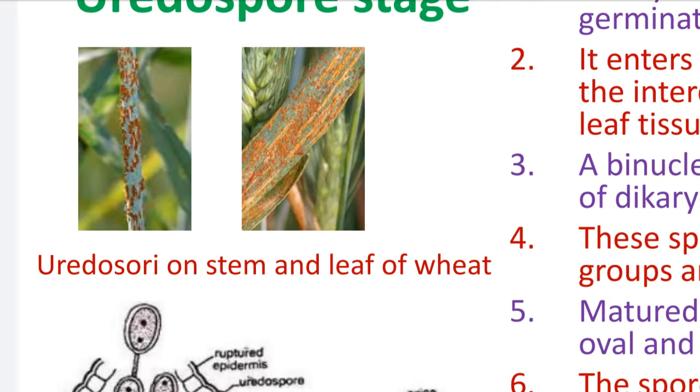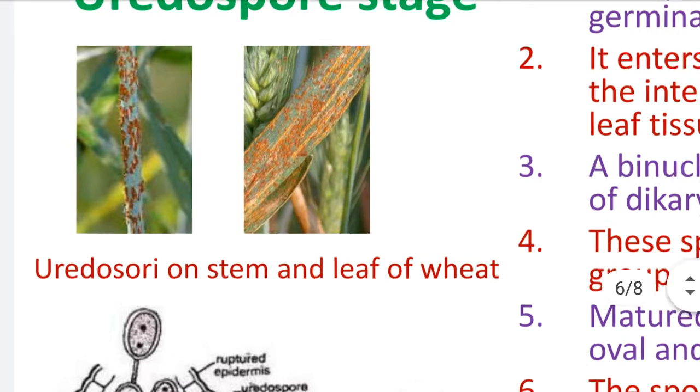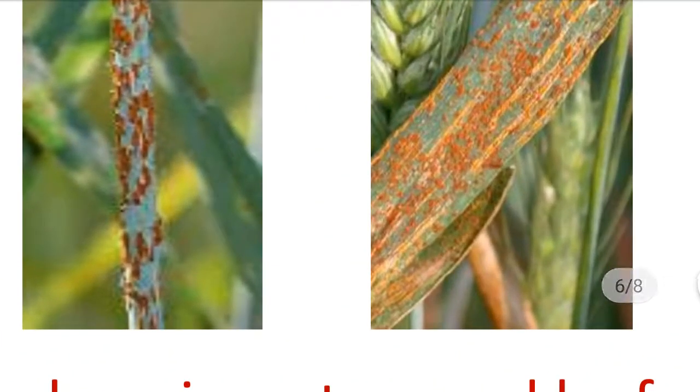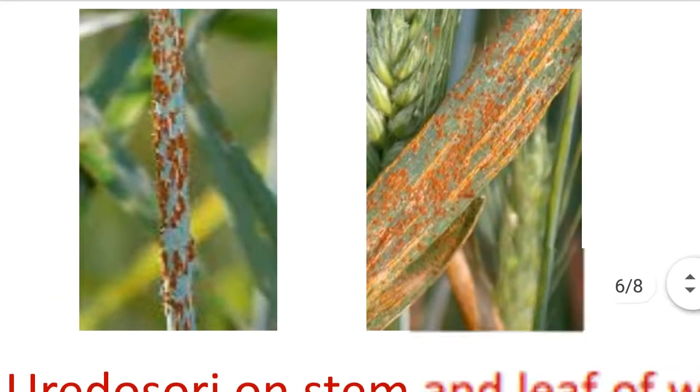See in the two photoplates, uredosori on the stem and leaf of the wheat. Uredosori means groups of uredospores. So these are small pustules. Pustules means small spots. The aggregation of very small spots is called small lesions, or somewhat larger spots called pustules. These are dark brown colored pustules, in the first diagram on the stem, in the second diagram on the leaves.